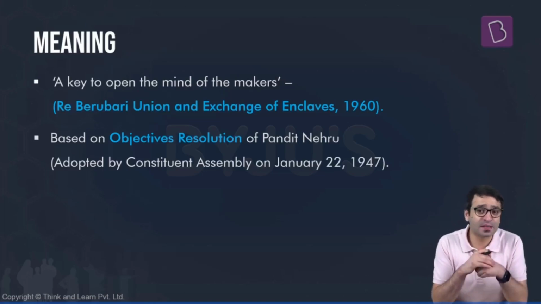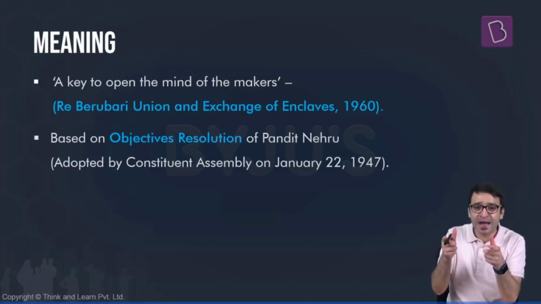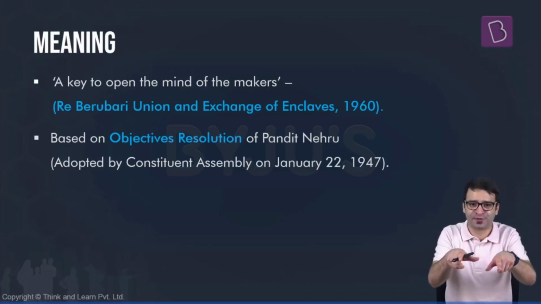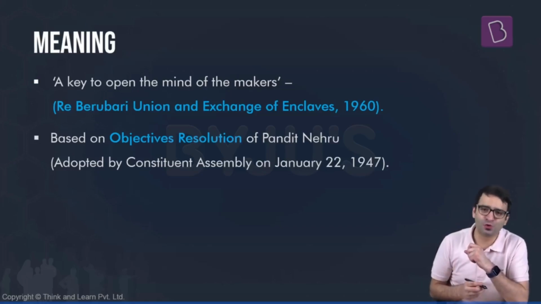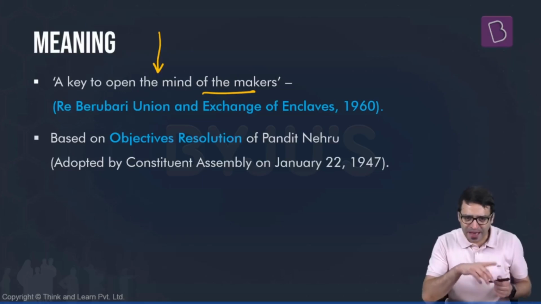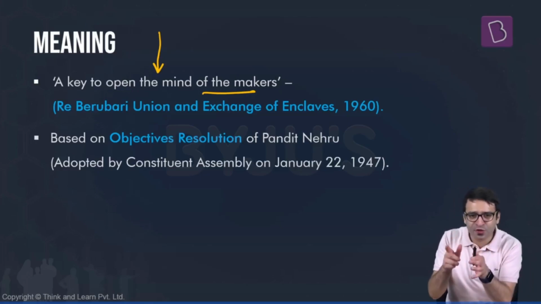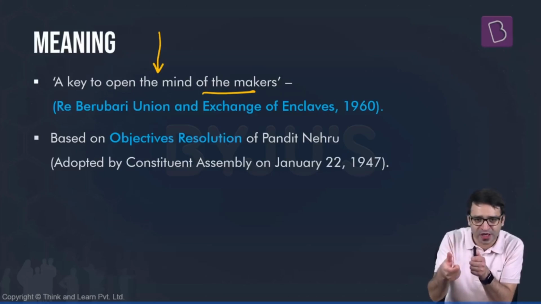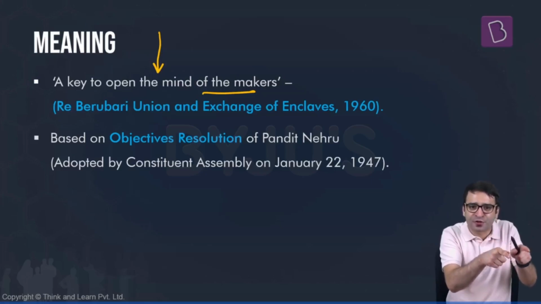This is a question which was once asked in your prelims examination. Which part of the Constitution gives us an idea about the minds and thoughts of those who drafted the Constitution? And that part is the Preamble. Because in 1960, in the Berubari Union case, the Supreme Court said the Preamble can be used to open the minds of the makers of our Constitution. Preamble is like a key to unlock the minds of those who drafted our Constitution. So if the Constitution talks about political justice, social justice, economic justice, democracy, it is through this Preamble that we can unlock the minds of those who drafted it.